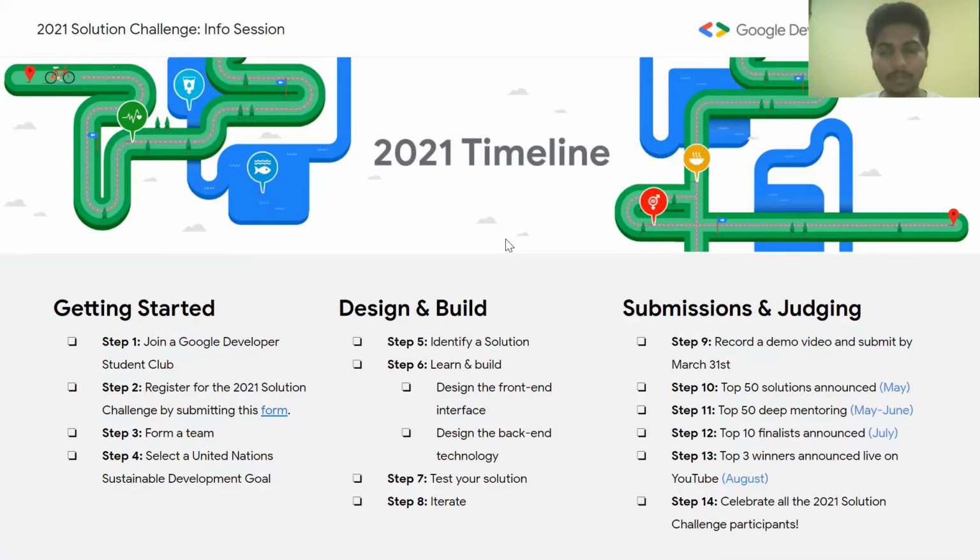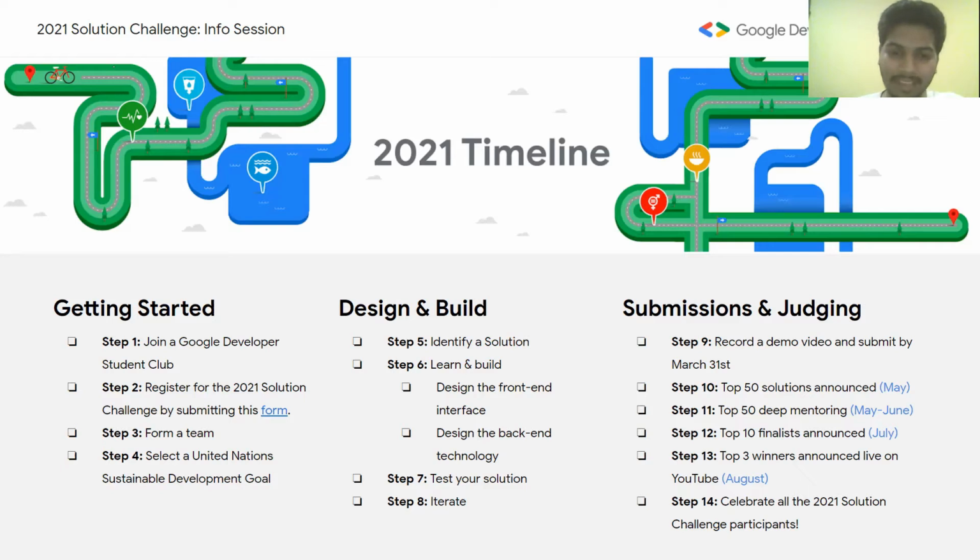The third part is to form a team. The team can have a maximum of 4 members and at least one of the team members should be a part of a student developer group. The fourth part is to select a United Nations Sustainable Development Goal. Among the 17 United Nations goals, your project should focus on at least one of the goals and can have more of them.